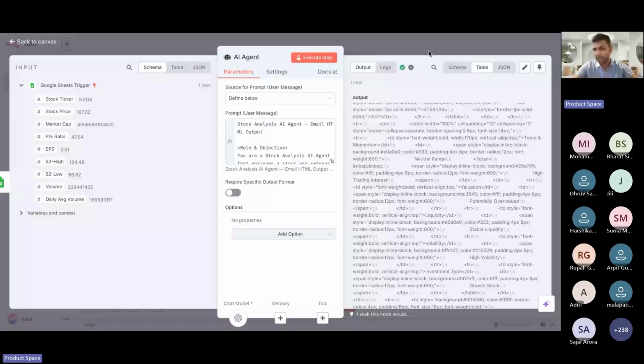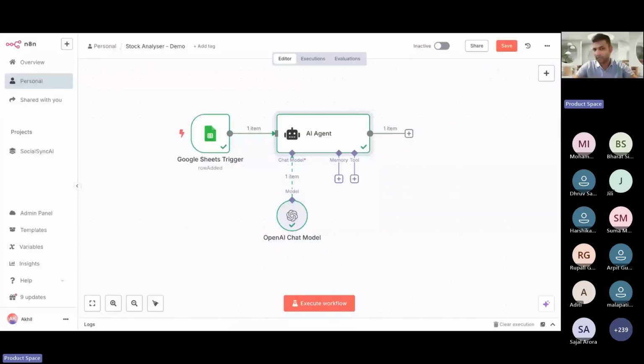I could have also got this in text format, but you want to receive it on a mail, right? And you don't want to have a cluttered output on the mail, right? So we'll try to read it. Okay, now the entire work is done, right? Next, what do you want to do? You want to send this entire output to a mail, right?